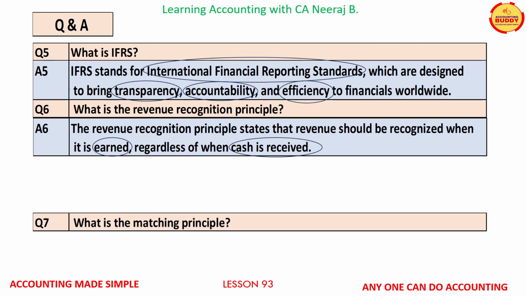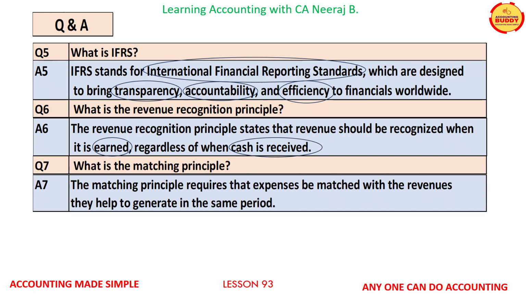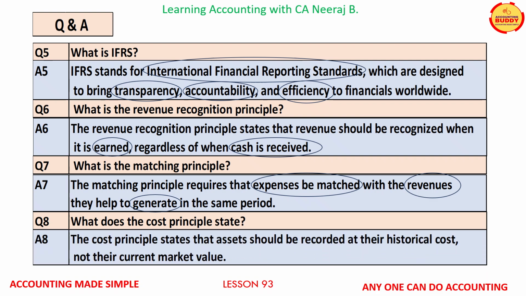Question number 7, what is the matching principle? Answer, the matching principle requires that expenses be matched with the revenues they help to generate in the same accounting period. Question number 8, what does the cost principle state? The answer is, the cost principle states that assets should be recorded at the historical cost and not at the current market value.